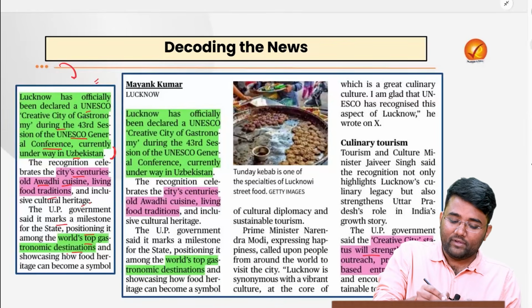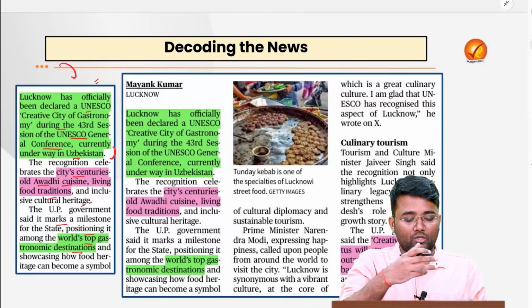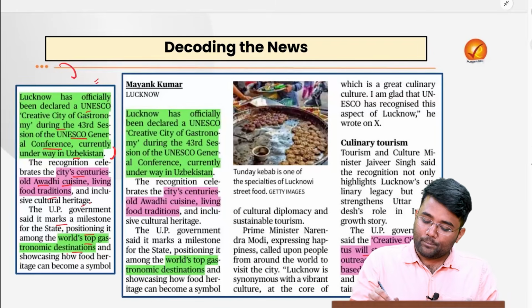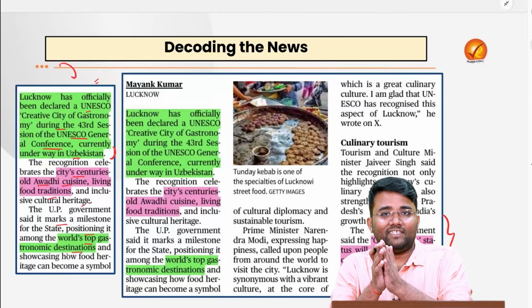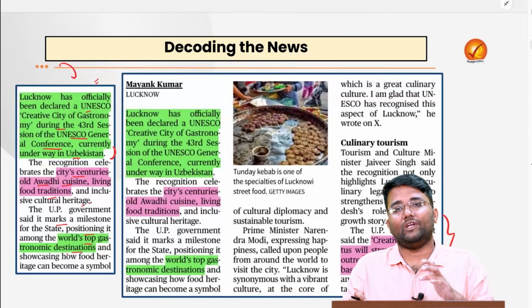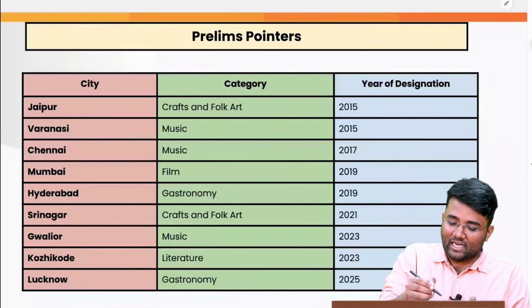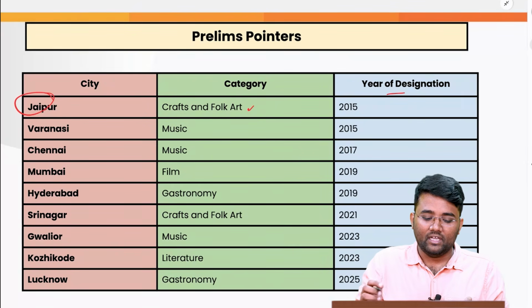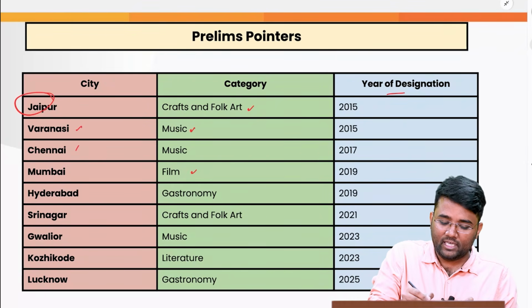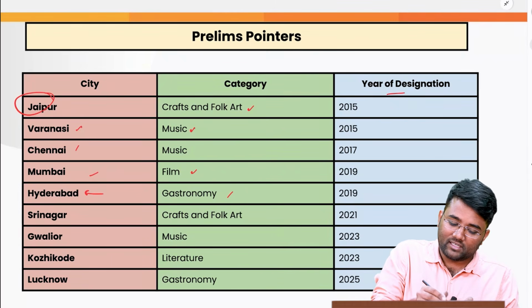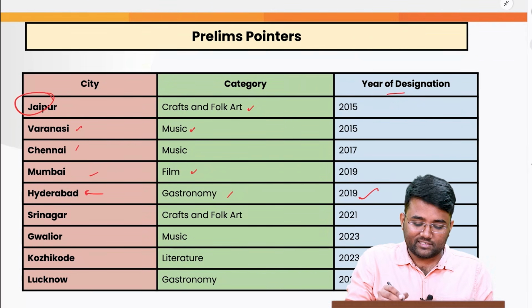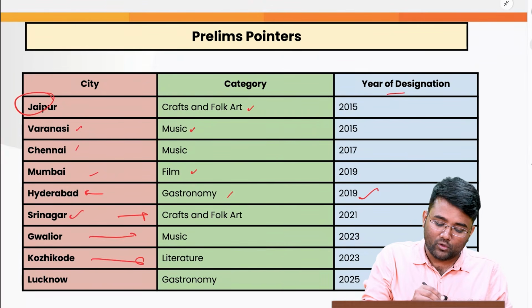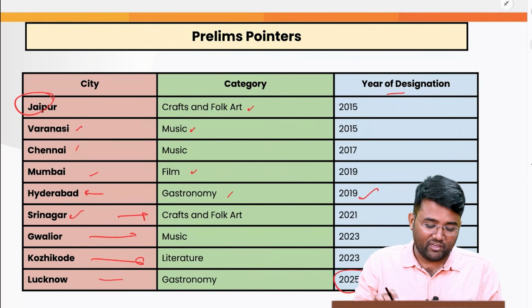We need to understand that whenever the Creative Cities Network gives recognition to any city, that helps in improving the cultural exchange, plus the value of that heritage gets global recognition. That will also help in increasing tourism. If you look into the other categories, for example crafts and folk art, under which Jaipur got the designation. Similarly, under music we have Varanasi and Chennai. For film we have Mumbai. For gastronomy, other cities, Hyderabad, which got status in 2019. Srinagar got status for crafts and folk art, Gwalior for music, Kozhikode for literature, and again Lucknow in 2025 for gastronomy.